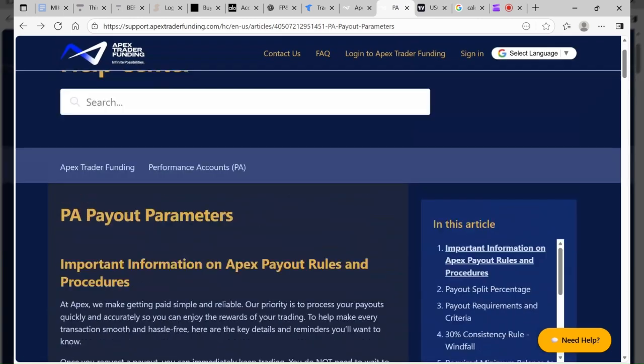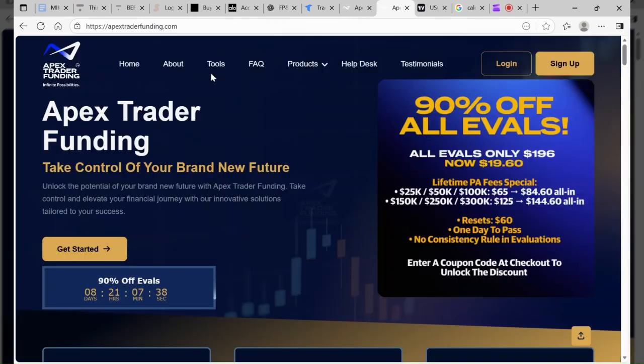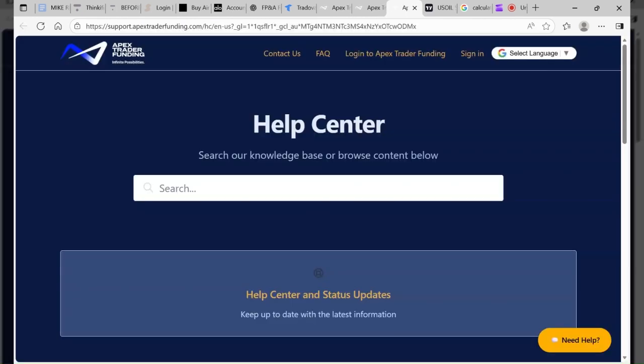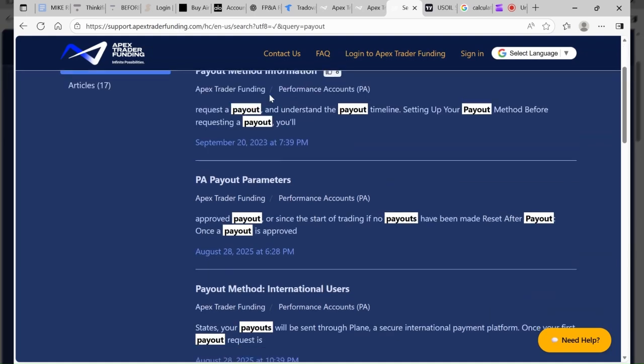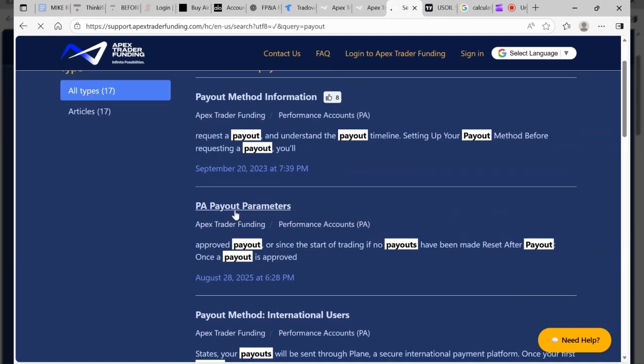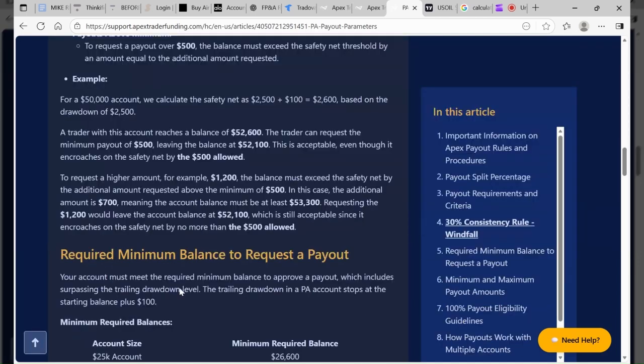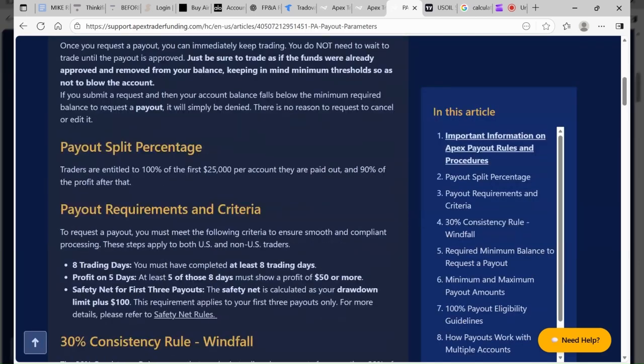Make sure you come and read all these rules in the Apex site. If you go to the Apex site and come right here to the FAQs, you can't miss a beat. Just type in payout. It's going to say right here payout method instructions, if you have a question about that. Payout parameters, this is where you find all the rules. So that is all, guys. This is real simple.